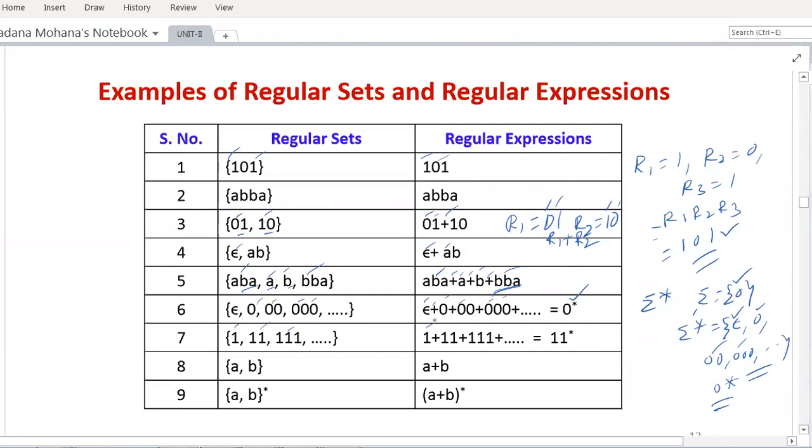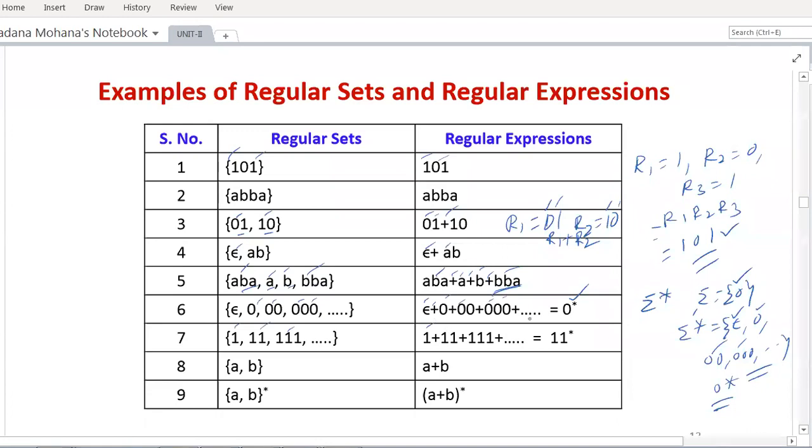Sigma positive closure does not contain epsilon, but sigma positive closure is not a regular expression here. A regular expression is a combination of union operation, that is plus, concatenation operation, closure, or parenthesis, or a single alphabet, or empty set, or empty string. Only these are regular expressions. Here positive closure is not allowed.